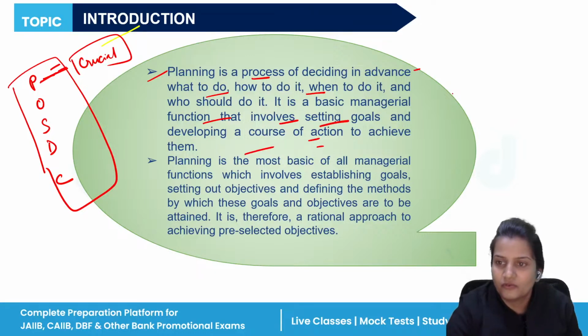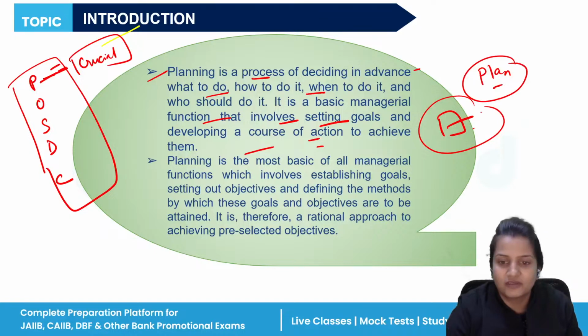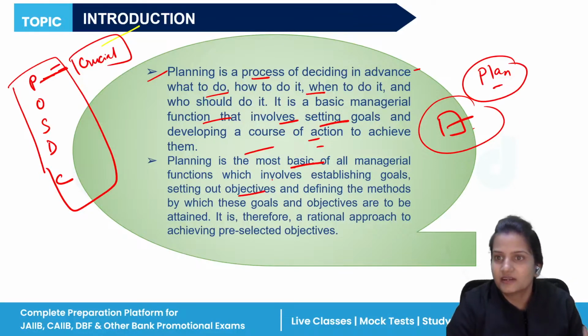You have a certain target, and to achieve it you have to prepare a proper plan. It is the most basic of all management functions. It helps in setting objectives, defining methods, and selecting between different alternatives, and the one which is best for your organization, you will select.